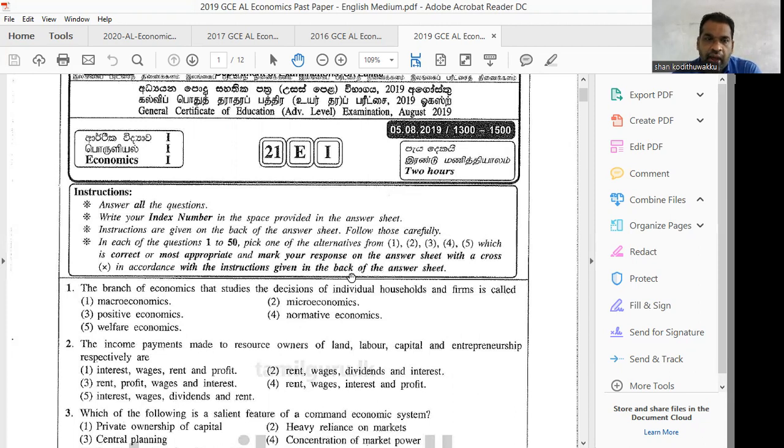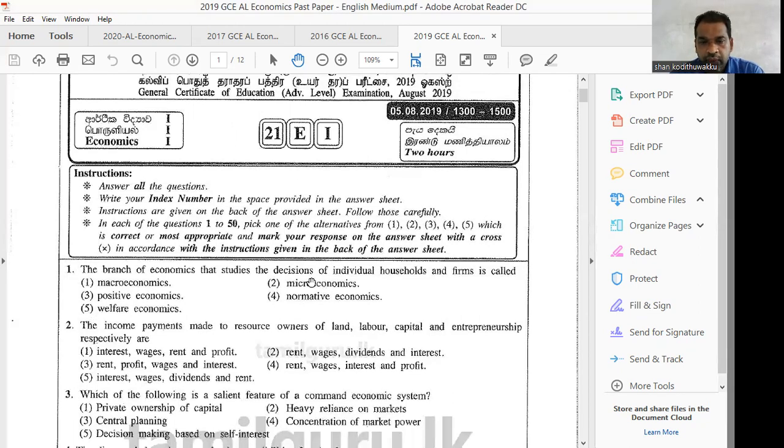Right. The answer for question number 1, the branch of economics that studies the decisions of individual households and firms is called microeconomics. For question number 1, the answer is option number 2, microeconomics.